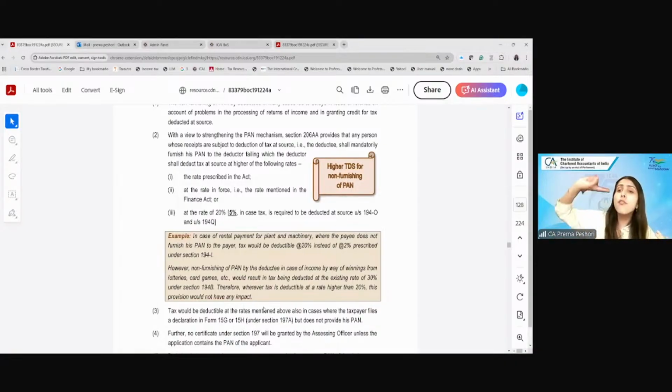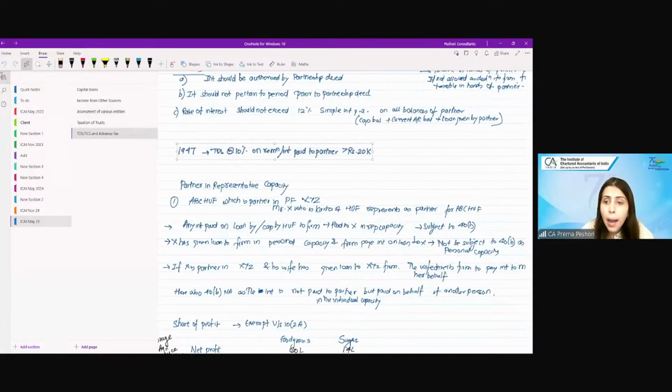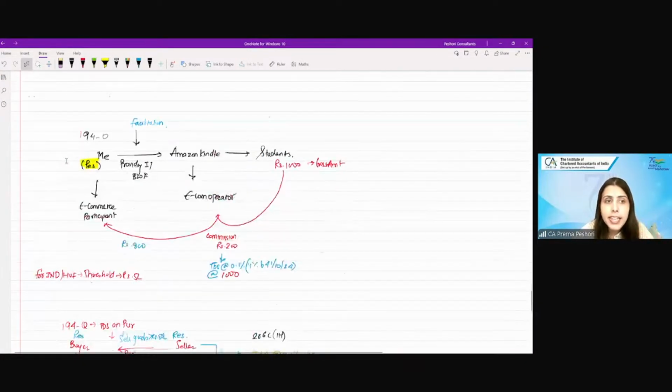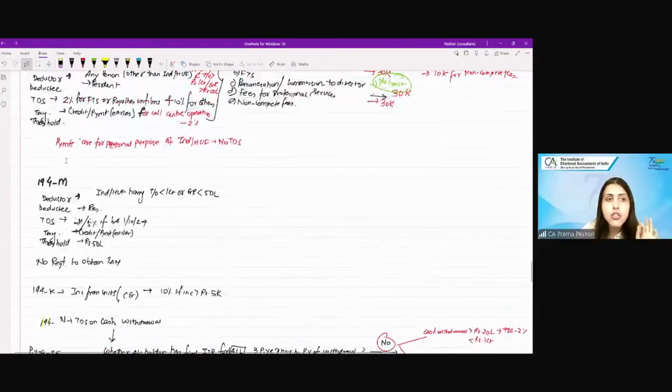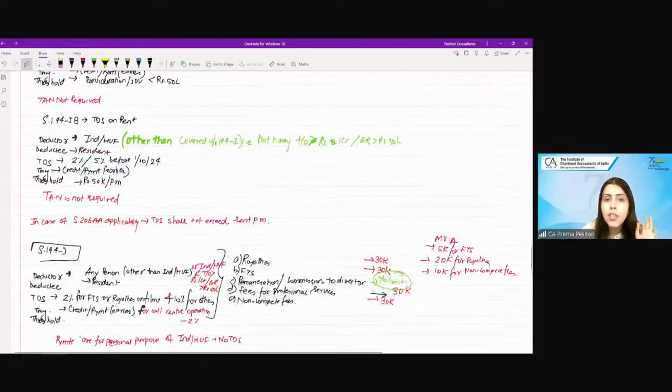And in the case of 194IM, I told you, right, where there was a rental payment to an individual or HUF who is not having a turnover of more than 1 crore or 50 lakh. We just now discussed that in case 206AA is becoming applicable, in that case the TDS amount shall be restricted to the maximum of the rent per month. It will not exceed beyond that.